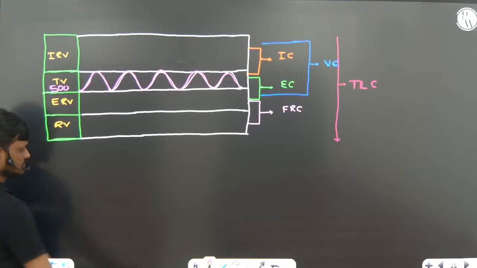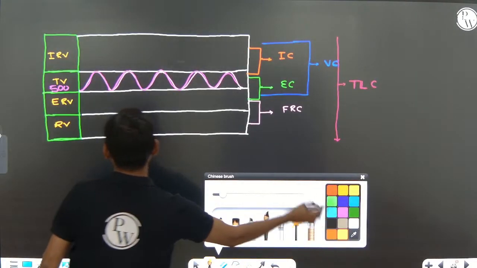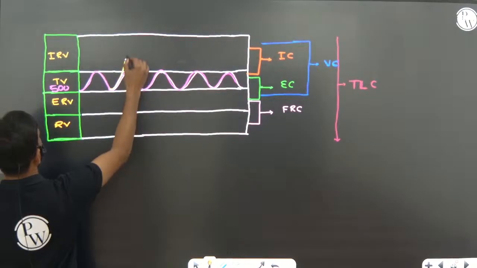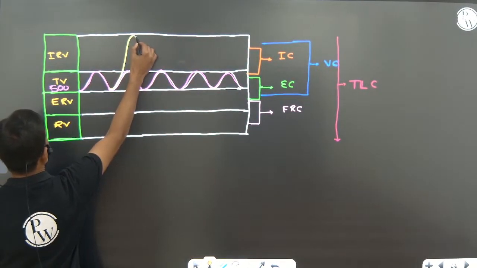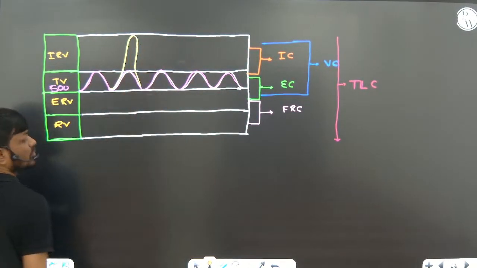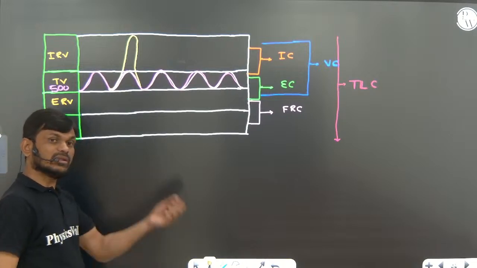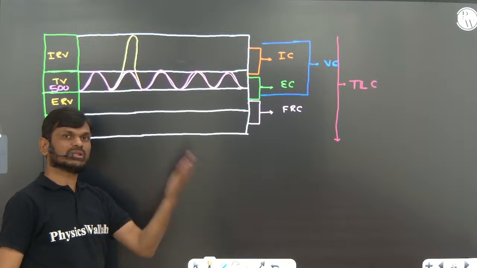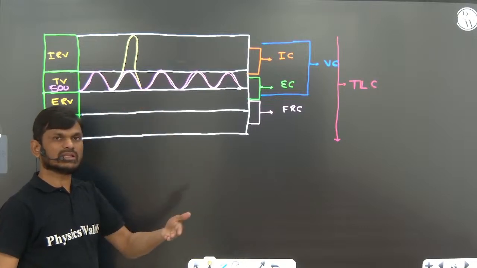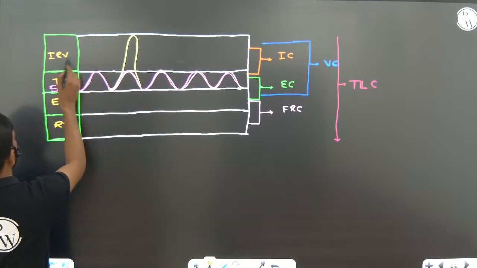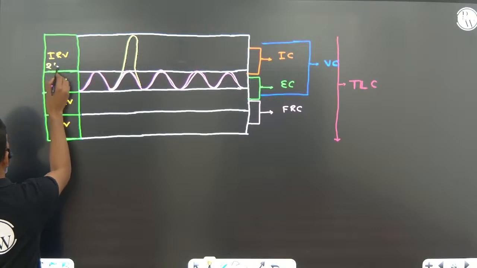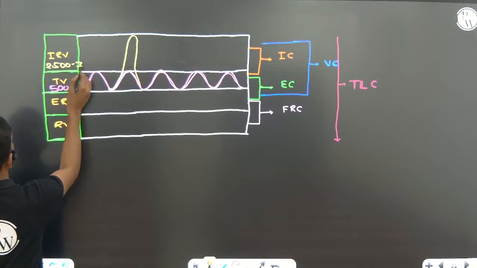The additional amount of air a person can breathe in by forcible inspiration is called inspiratory reserve volume, 2500 to 3000 ml.